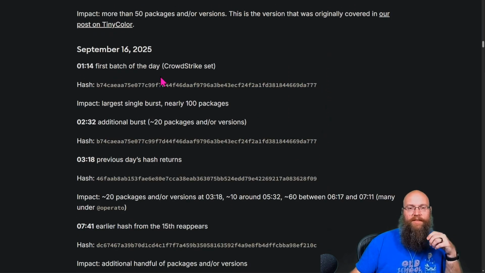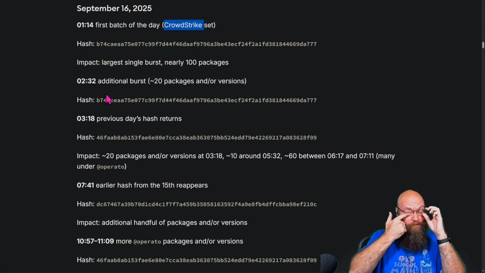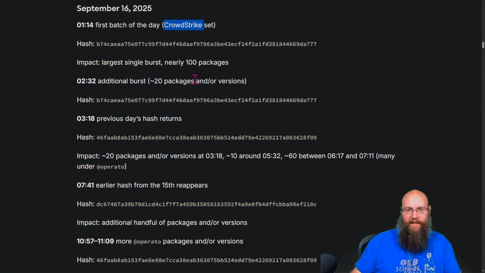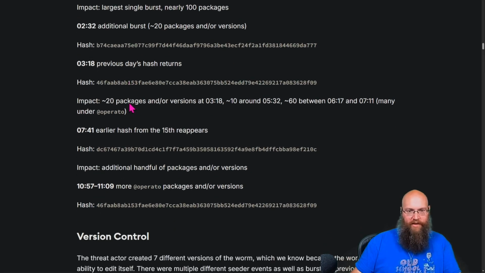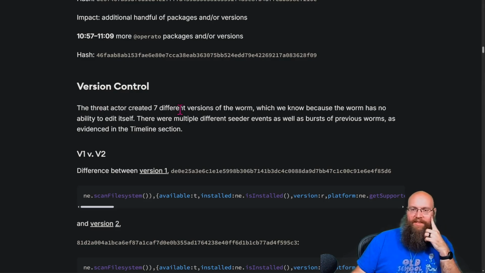And then on the 16th, that's when CrowdStrike got hit, on the CrowdStrike CLI, if I remember correctly. So after CrowdStrike got hit, there was, again, another burst, previous hash returns, and then we had a bunch of other ones. So the threat actors created separate different versions of the worm, which we know because the worm has no ability to edit itself. There were multiple different seeder events as well as bursts from previous worms, as evidenced in the timeline selection.